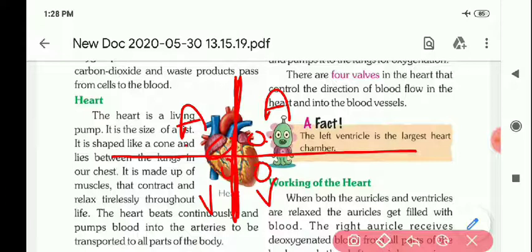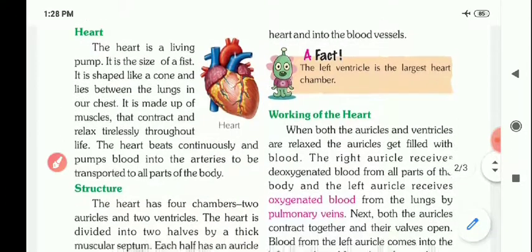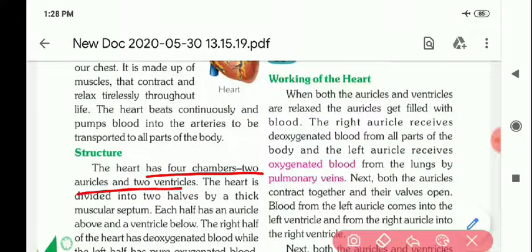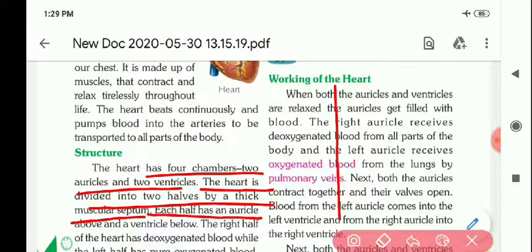Okay, and now come to the structure. The heart has 4 chambers, 2 auricles and 2 ventricles. The heart is divided longitudinally into 2 halves by a thick muscular septum. Each half has an auricle above and a ventricle below. In the other half also, above is auricle and below is ventricle.